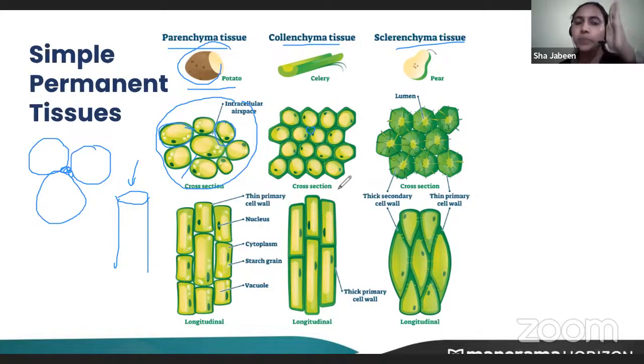It is present in the stem, leaf, everywhere, wherever there are stalks, wherever the plant needs bending. It helps to protect the plant from breaking while bending. You might have seen that when the wind blows, plants usually bend but they never break because of this collenchyma. Hence, it provides strength to the plant. So, is it fine?